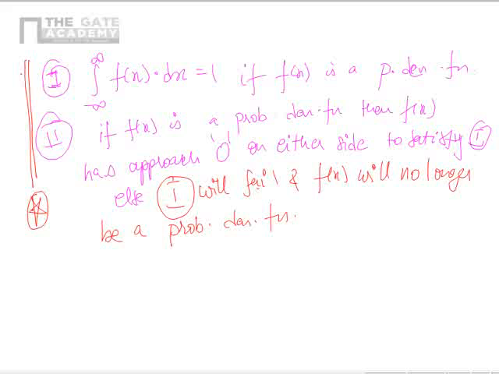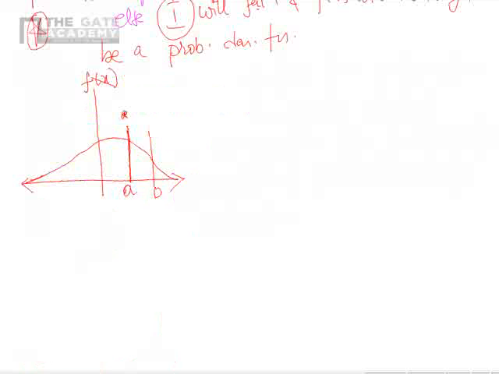Then, now let me draw a probability density function. Let f of x be a probability density function looking something like this. I am not bothered about the shape. It can be anything, but it has to approach 0 on either side. Okay. Now, let me take 2 points called A and B. This is minus infinity. This is going towards infinity. This is x 0. Okay. Now, I am going to observe some points here.